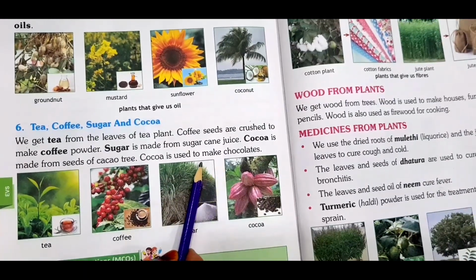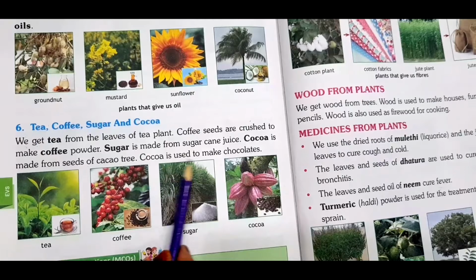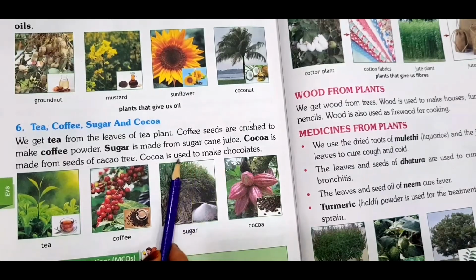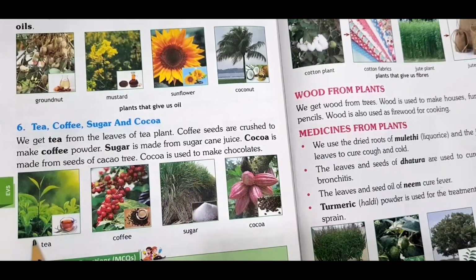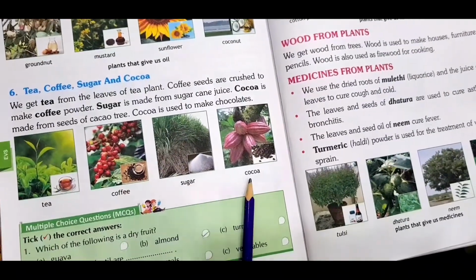Children, you eat so many chocolates. It is made up of cocoa. This is a plant from which we get chocolate. Yes, cocoa is used to make chocolates. You can see the pictures here: tea, coffee, sugar and cocoa.